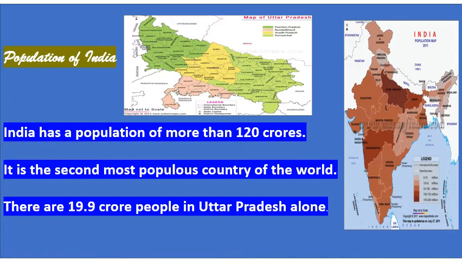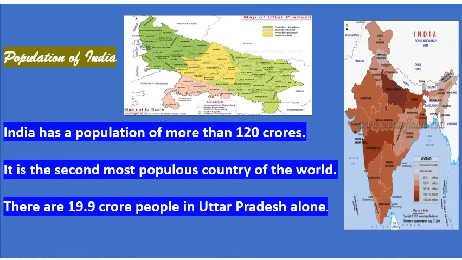Let us try to examine the population of India. India is the second most populous country in the world. China is the most populous country. India has a population of more than 120 crore people. It is as per the census of 2011.